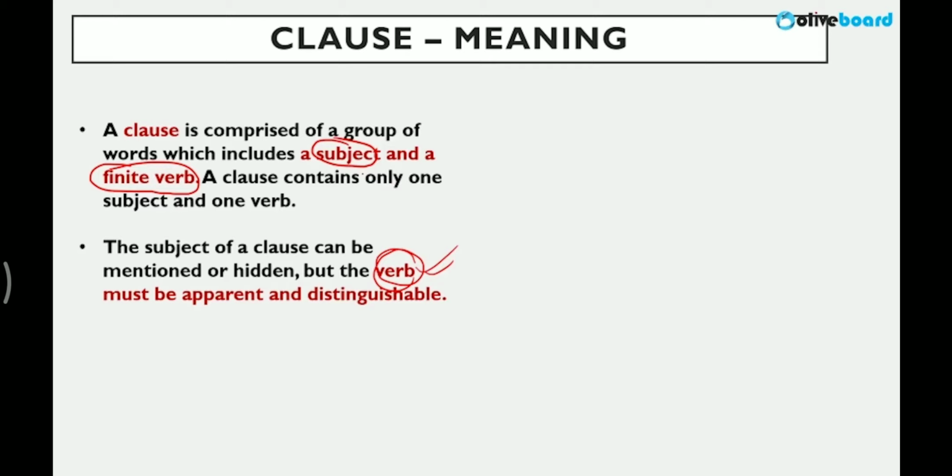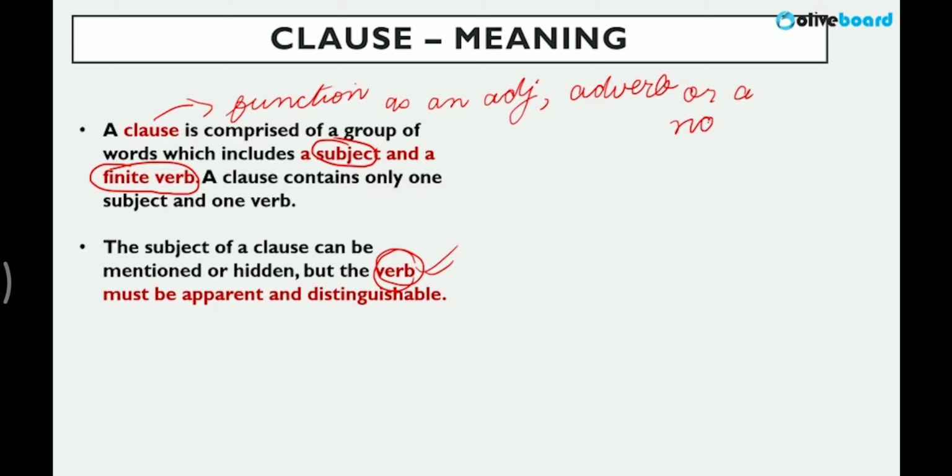Now, you must understand that any clause can function as an adjective, as an adverb, or as a noun. Remember, right?